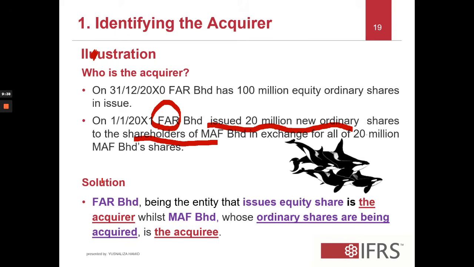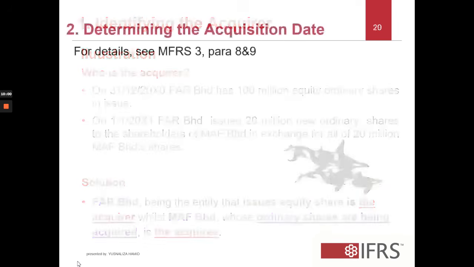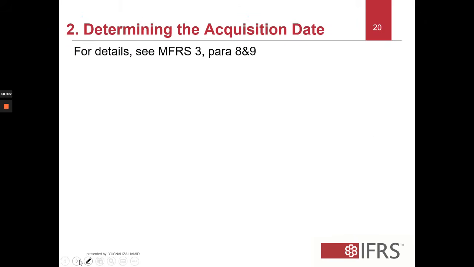Therefore, Faber-Hart is the entity that issues shares, and because of that, Faber-Hart is the acquirer and Faber-Hart is the acquiree. As I mentioned, in the case of FAR 320, it will be clearly indicated. For details, that is in the standard.